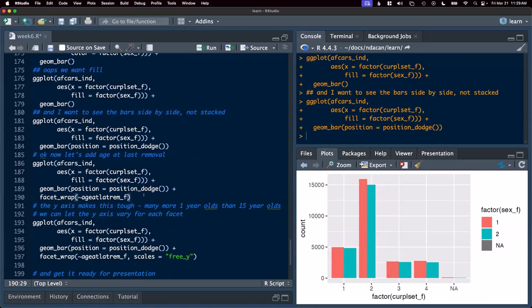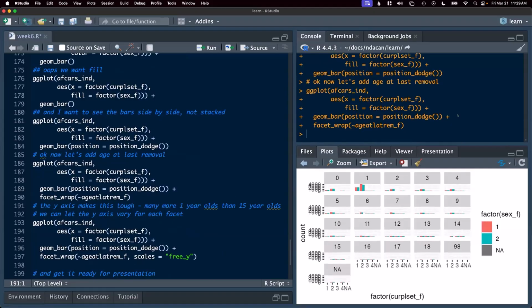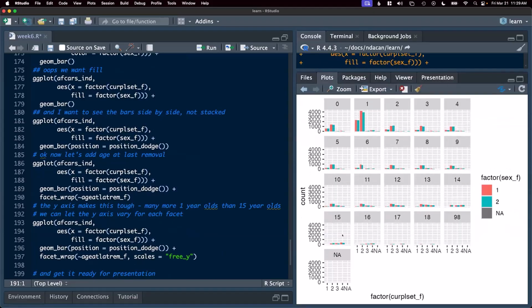And maybe I want to add age at last removal to think about whether there are differences in placement setting by the age at which the child was removed. Now this plot's getting a bit big. I'm going to need to adjust my window to see it. And here we'll notice that the y-axis, because we know we have more 0 and 1-year-olds in the data, the y-axis is scaled to be constant across groups.